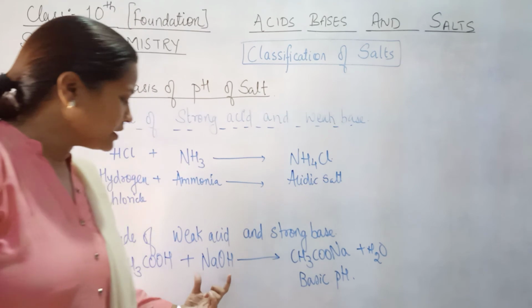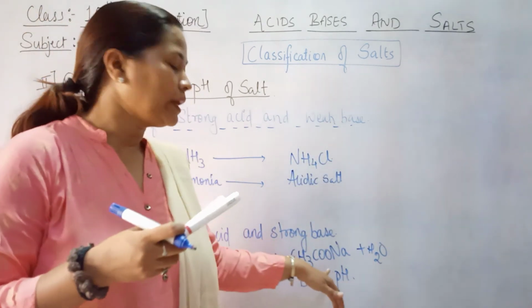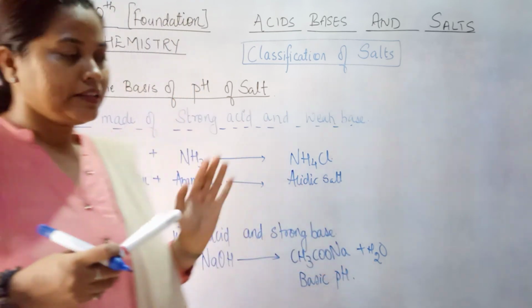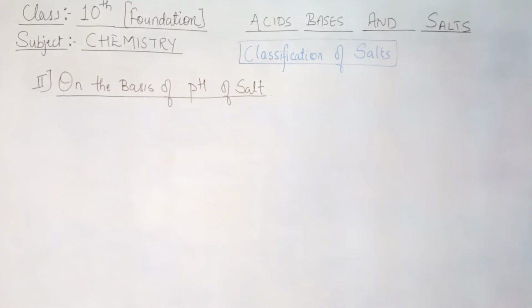Why? Because यहाँ पे strong base था. ठीक है. तो जब भी आप pH चेक करोगे तो pH हमेशा basic आएगा. This is clear, right? So there are two more types of salt as per this categorization. So let's move on that.